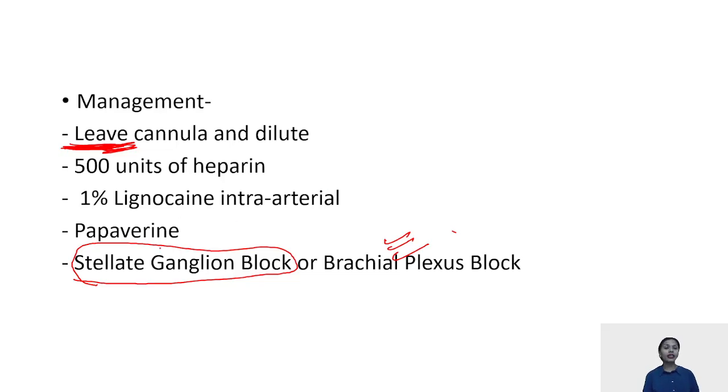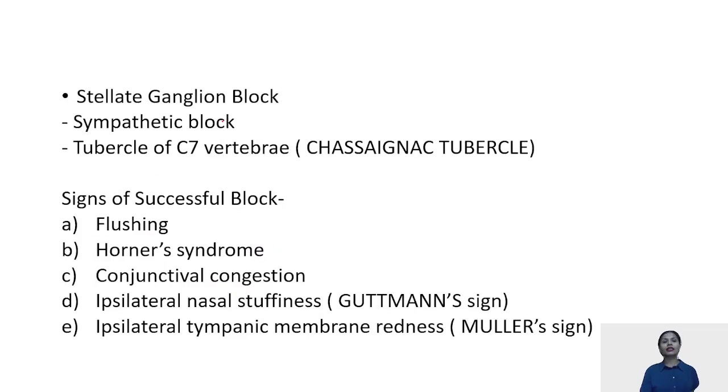Talking a little about stellate ganglion block, because this is one of the blocks which is asked in MCQs. Let's quickly revise the stellate ganglion block along with it. See, stellate ganglion block is a sympathetic block which is given at the level of Chassaignac's tubercle, that is the tubercle of the C7 vertebra. And how will you be sure that the block that you have given for the complication caused by thiopentone has been successful or not?